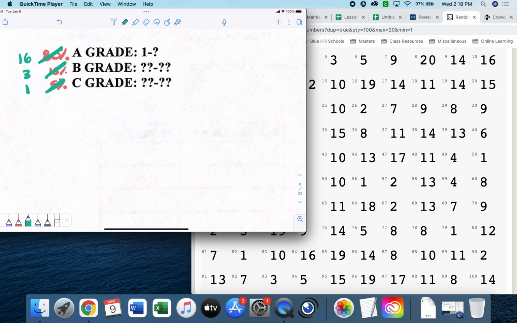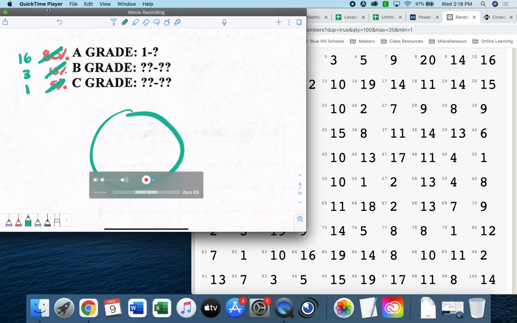I had a couple of people yesterday say, can we just get a spinner that has 3 equal sections and spin it to see whether we're getting an A, a B, or a C? Why not? Because then it'd be unequal. This is assuming that they all occur with equal frequency. Are we getting C's the same number of times as we're getting A's? No, A's are happening more often. So we can't do it that way. We've got to get rid of that idea, and that's why we do the random number generator.